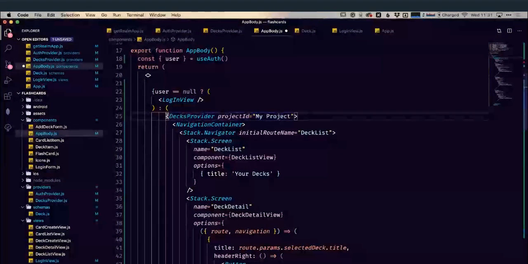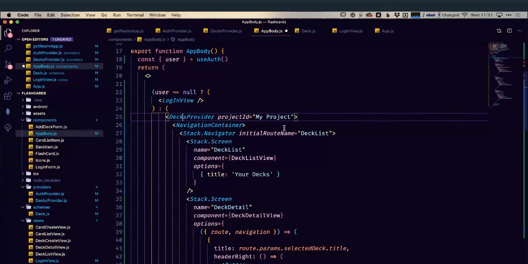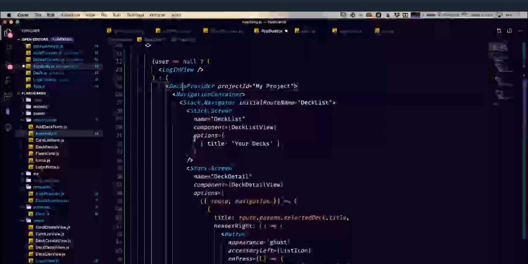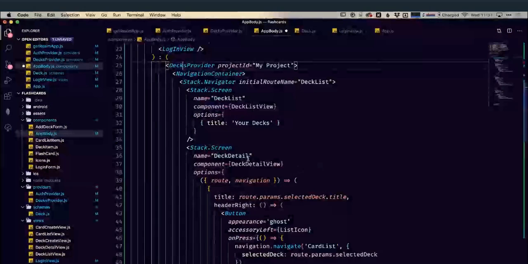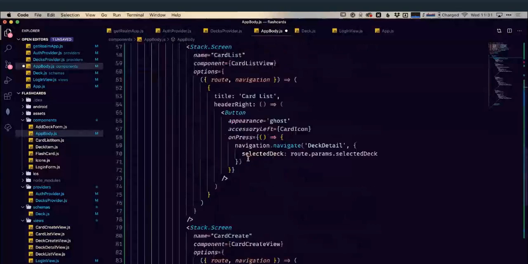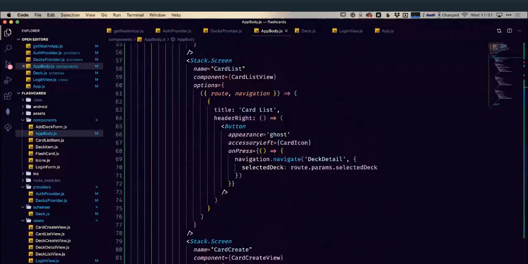So it has access to our deck, all our cards, the ability to create decks, delete decks, etc. And we can see we've got our deck list, which is going to show all the decks. We've got our deck detail, card list, etc. So let's save this one up. If we have a look now, great.